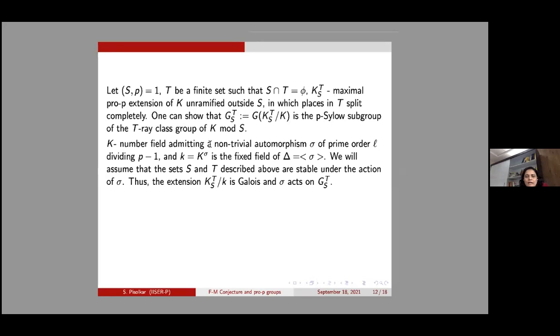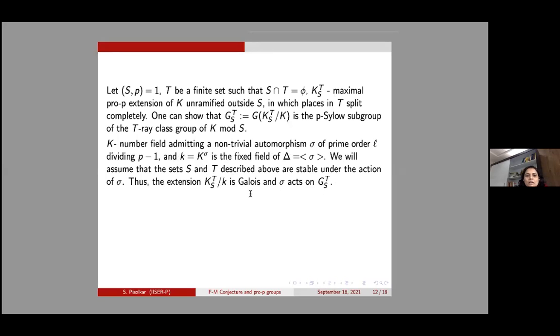Now, K is a number field admitting a non-trivial automorphism sigma of prime order L dividing P minus 1. I will denote by little k the fixed field of this action. We will assume that the sets S and T described above are stable under this action of sigma. Then we can see that this extension K_TS over K is Galois, and sigma acts on the Galois group of this extension.